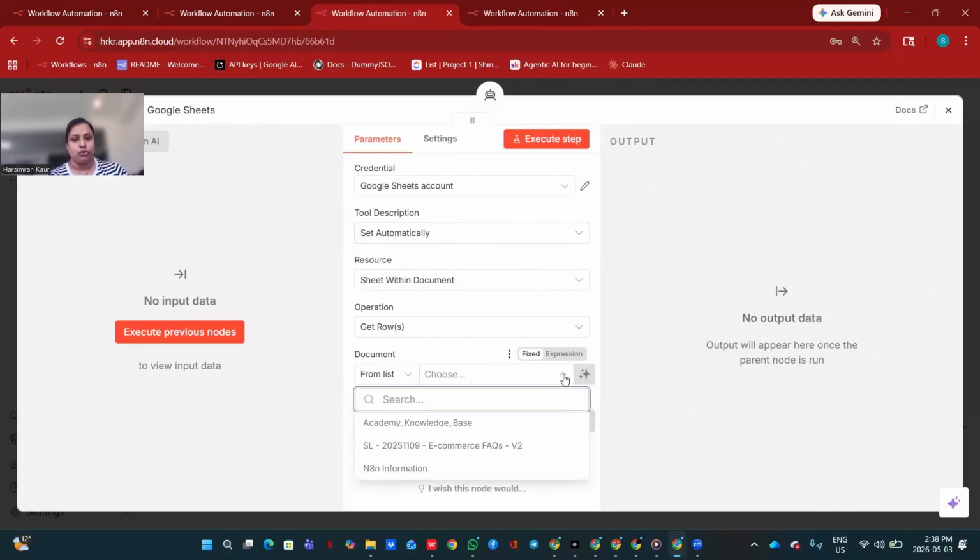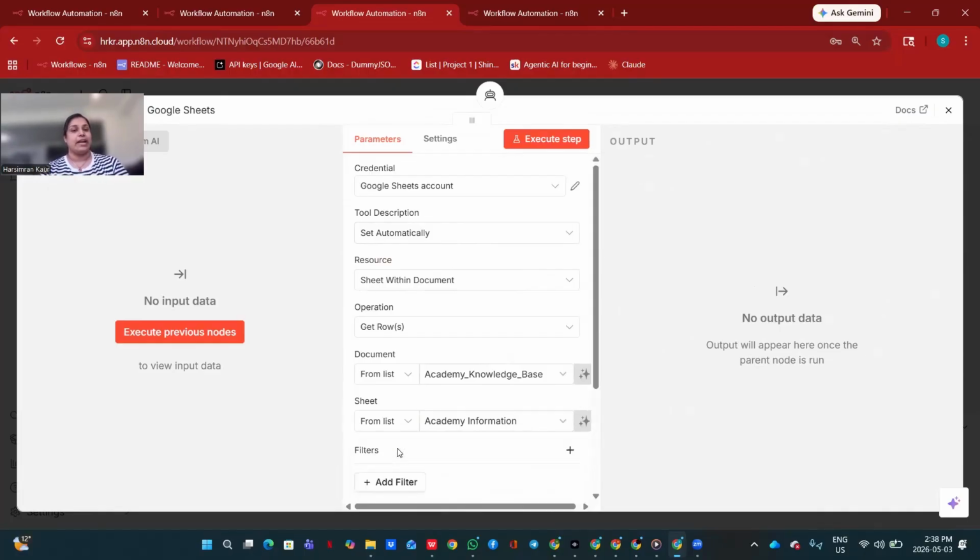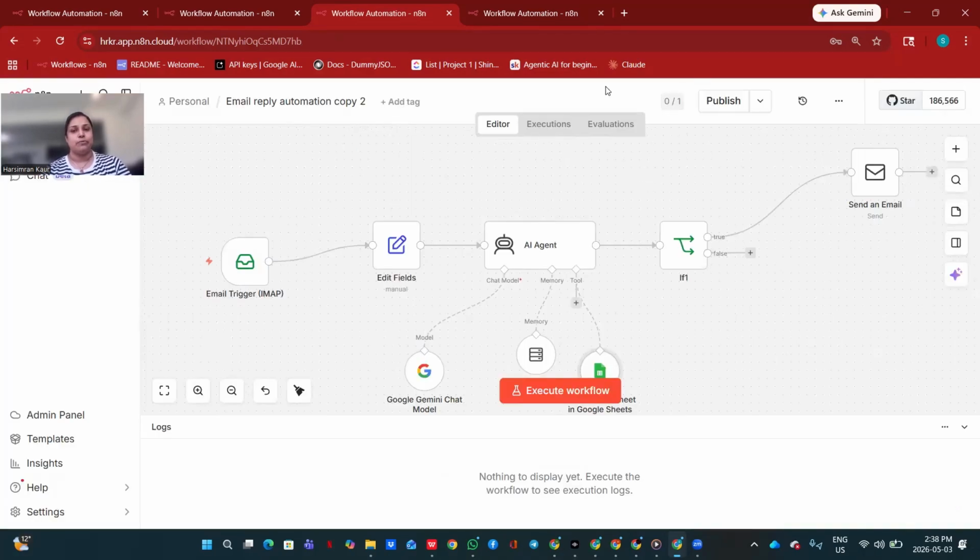So I will go choose in here. So look, Academy knowledge base. I already saved that document in my Google Drive. So I will select this. From this document, I need it to read which thing. In this document, there were 3 separate sheets attached. So first I will do academy information. So I am all done. So I will close it. So look, this sheet is attached in here.